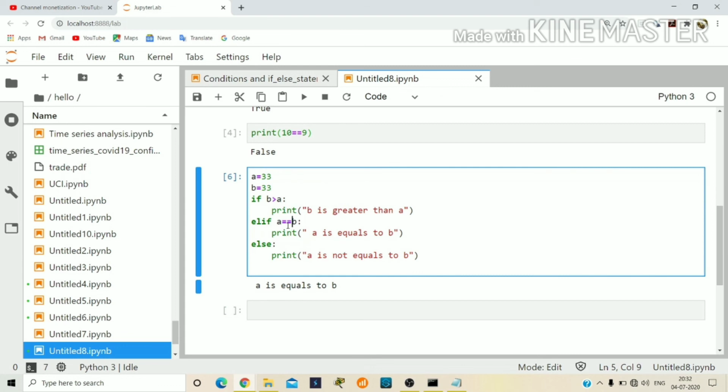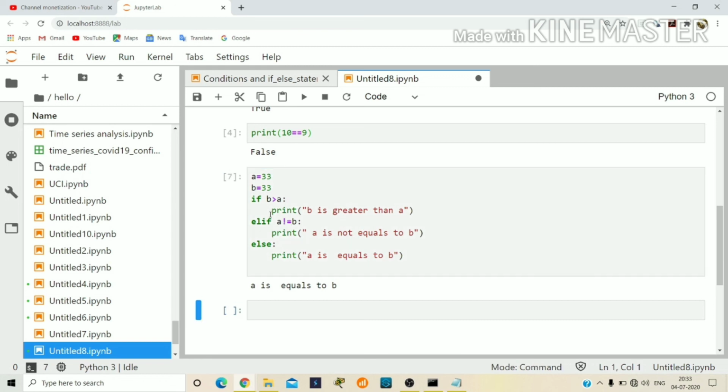If we give not equals, that means it is false. This condition is also false, that condition is also false, so it prints whatever the else has. Like this, the if statement evaluates Python conditions.